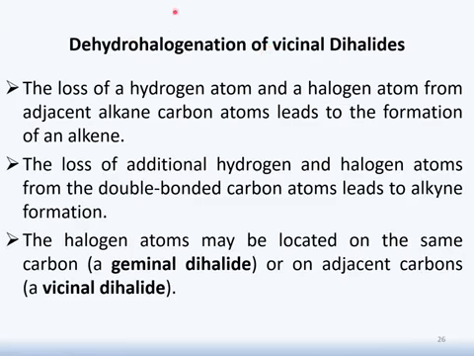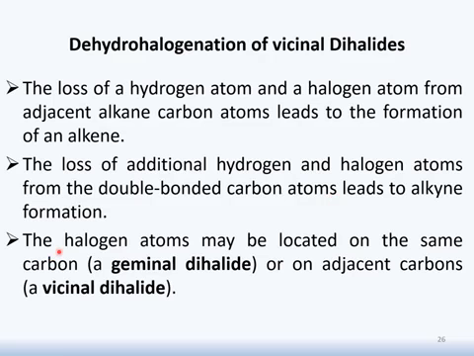First, let's discuss dehydrohalogenation of vicinal dihalides. It's one of the most important reactions for the preparation of alkyne. Firstly, what happened? We have alkane carbon atoms. There will be removal of hydrogen and halogen atoms from adjacent alkane carbon atoms. It will not lead to formation of alkyne. Neither does it form alkene. This alkene is further responsible for the loss of hydrogen and halogen atoms from double bonded carbon atoms, leading to the production of alkyne.